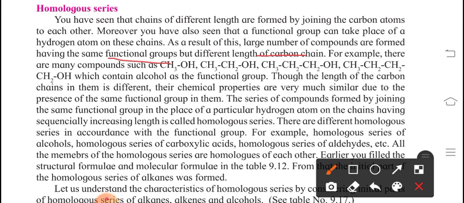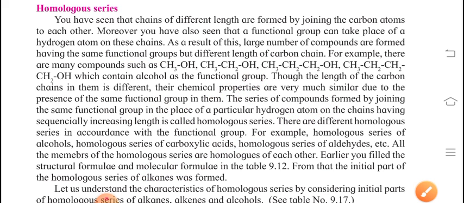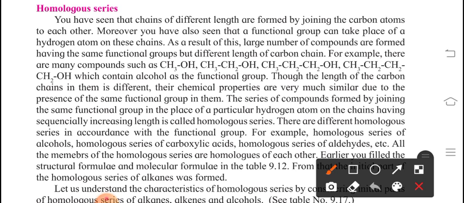What is the meaning of the same functional group and different length of carbon chain? It has the same functional group, like if we are writing methane, ethane, propane, butane. If I am writing CH3OH, this is a functional group. Then C2H5OH, and then again it increases. In this manner we can write all these things. CH3OH, then C2H5OH is going to be distributed this way, like CH3, CH2 and OH.